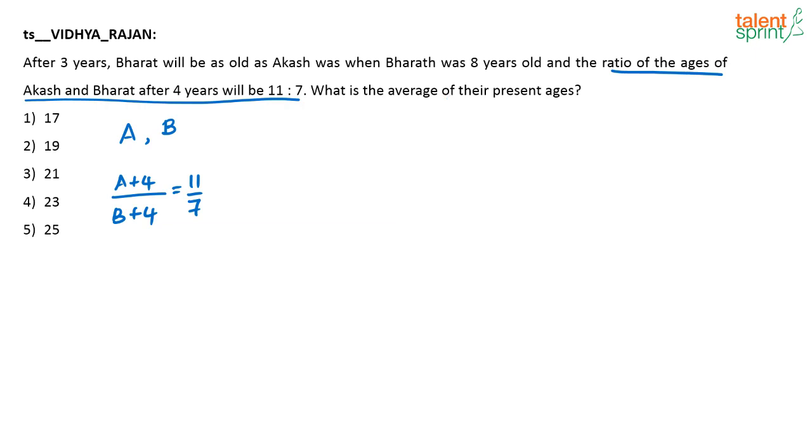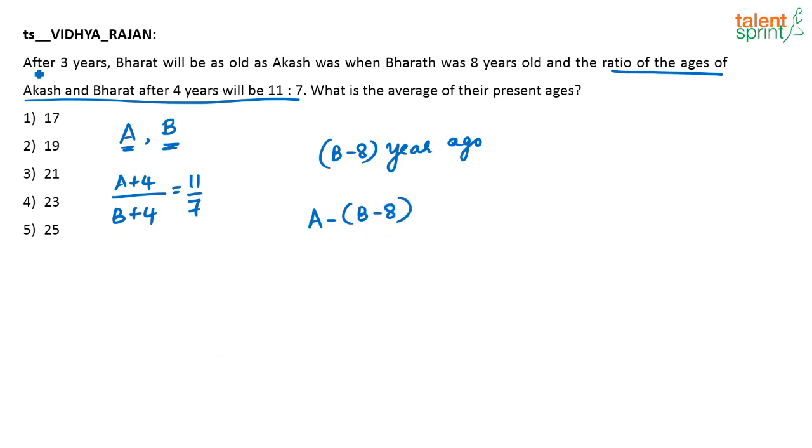Now read the first sentence. The confusing part is the first sentence. What is given? After 3 years, Bharat will be as old as Akash was when Bharat was 8 years old. What is the present age of Bharat? It is B. And when was Bharat 8 years old? B minus 8 years ago. Now, what is the present age of Akash? It is A. So, what was Akash's age B minus 8 years ago? It was A minus (B minus 8).